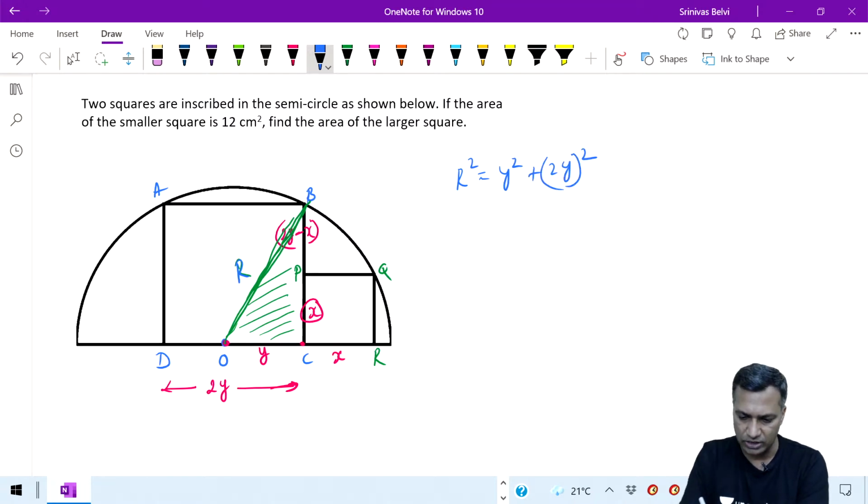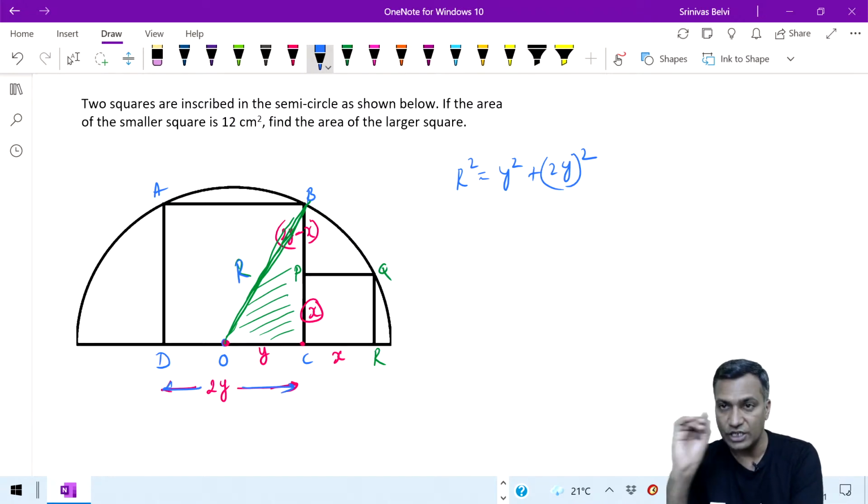Because the whole of this particular length, this whole length is what? This whole length is 2y. I'm referring to this, don't break it. This is 2y. That is one side of the circle.